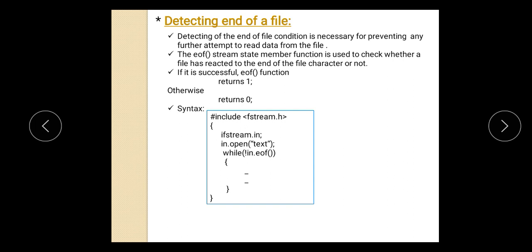The EOF stream state member function is used to check whether the file has reached the end of file character or not. If it is successful, it will return 1, otherwise it will return 0. Here, if I want to open the file in reading mode, I have created one object of the ifstream class and then opened this text file in input mode, and I want to read that file continuously till the end of file is reached. So how to use that? While not in.eof, it says that we are continuing this process; the while loop is executed till the end of file is reached.